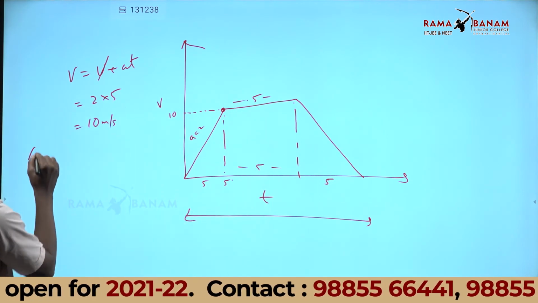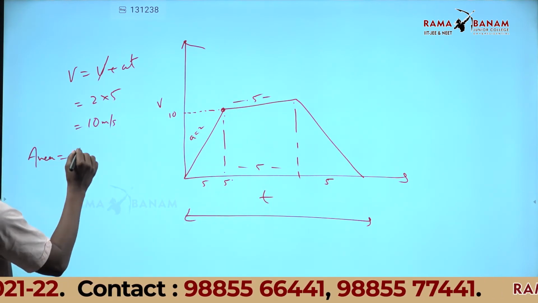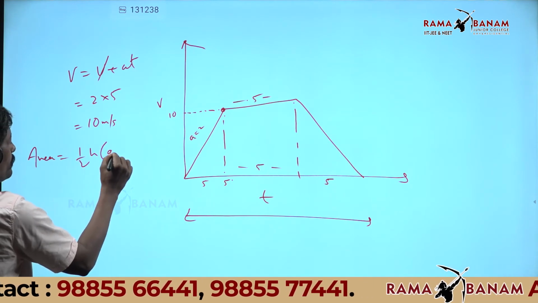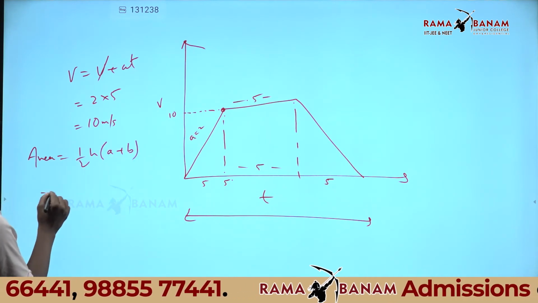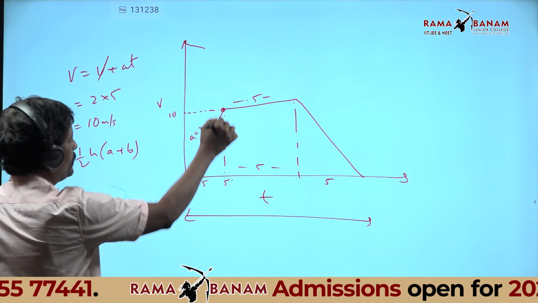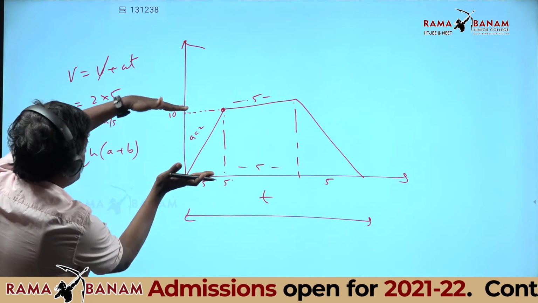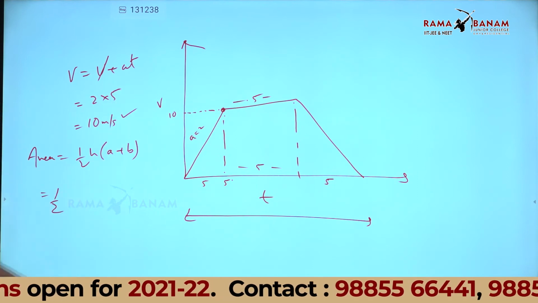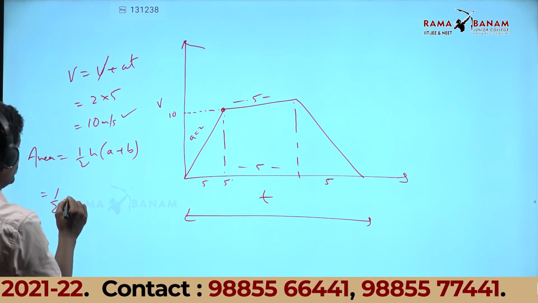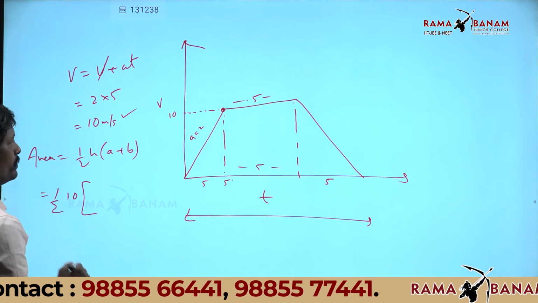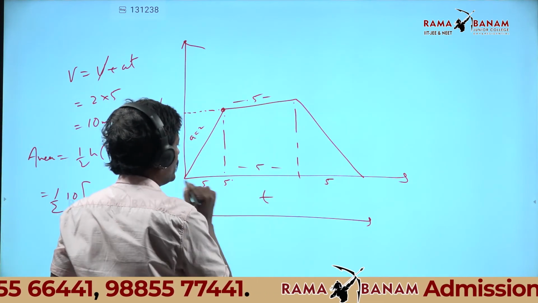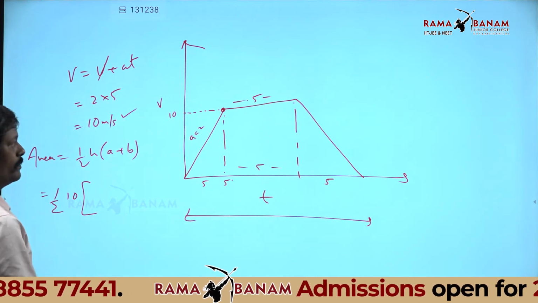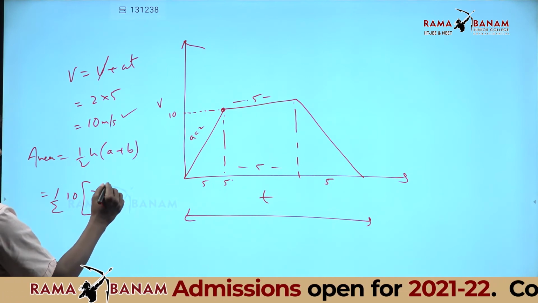Now area is half h into a plus b, trapezium. Half h, h is the height between the parallels, 10. How do you get the h value? v equal to at, you got the height between the parallels, 10. a plus b, length of this side plus length of this side, 15 plus 5, 20.